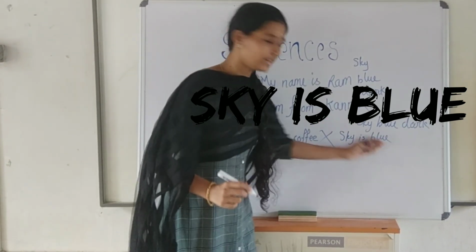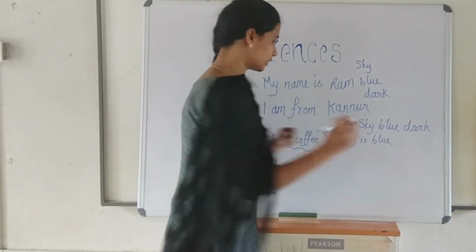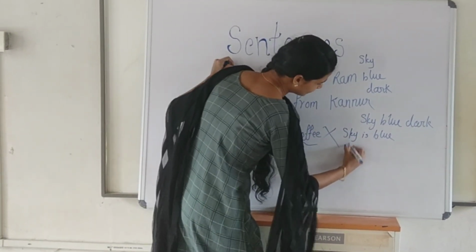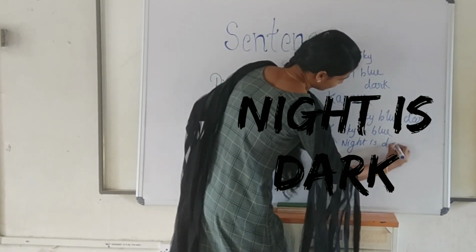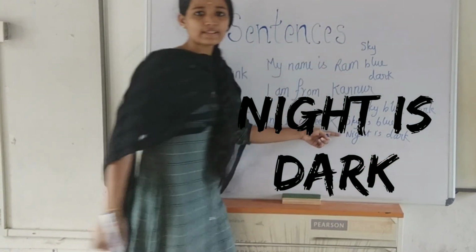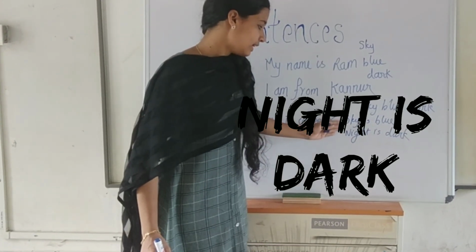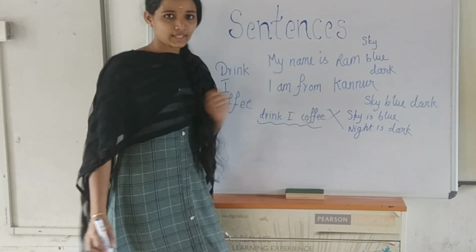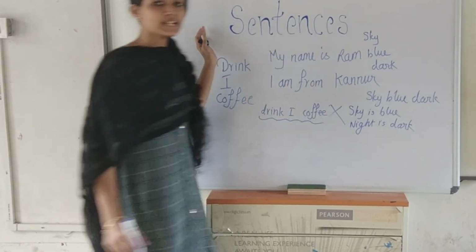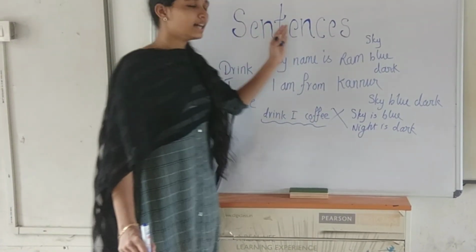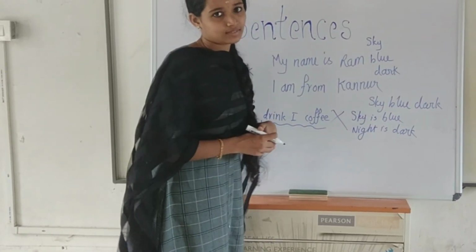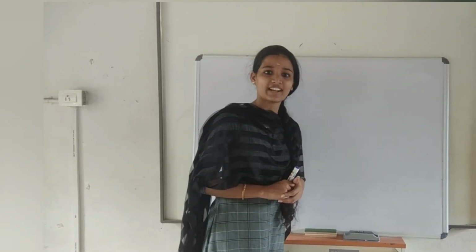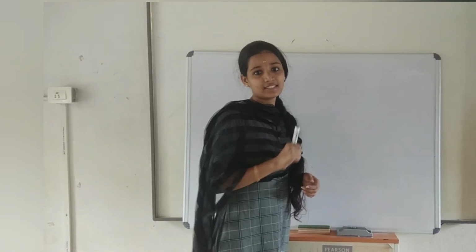The sky is blue in color. Sky is blue. Then night is dark. Night is dark. This is also a sentence because it has a proper meaning. In this way, when you write a sentence, it should have a proper meaning. You should always remember this in your mind. There are certain rules to be followed when you write a sentence. We can learn it through examples.